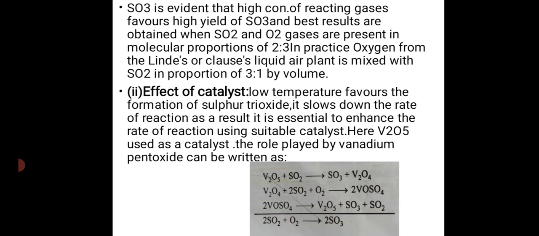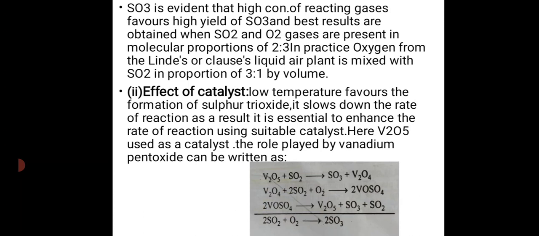The role played by vanadium pentoxide can be written as catalyst. What is a catalyst? Catalyst is the substance which alters the rate of reaction without itself being consumed during the reaction.